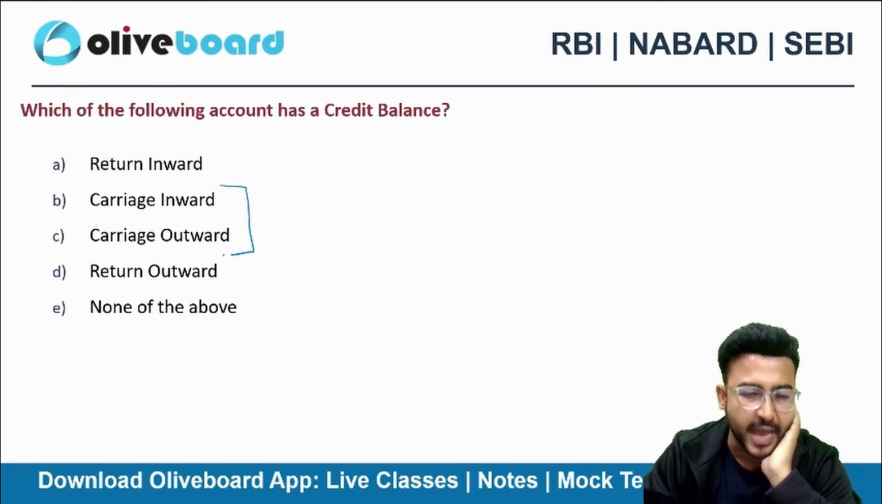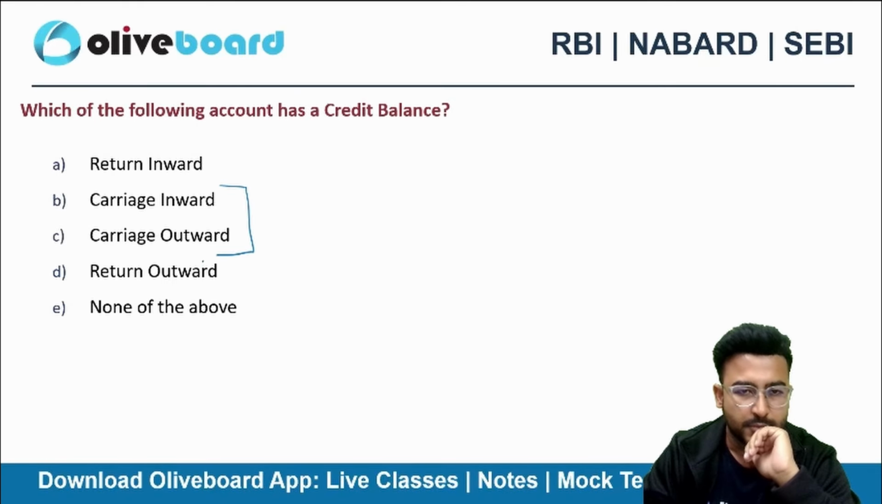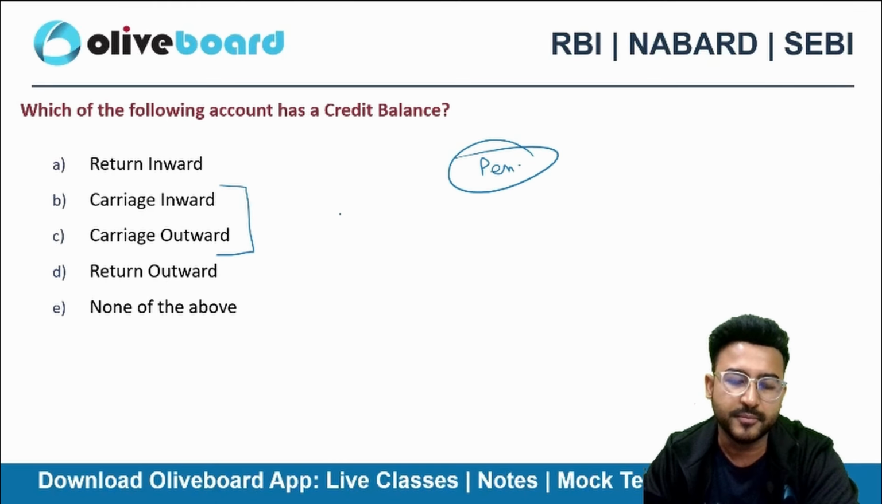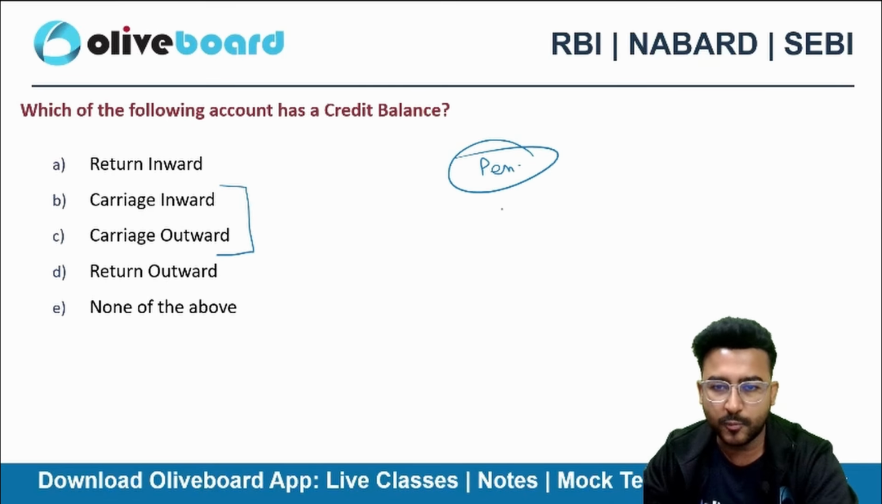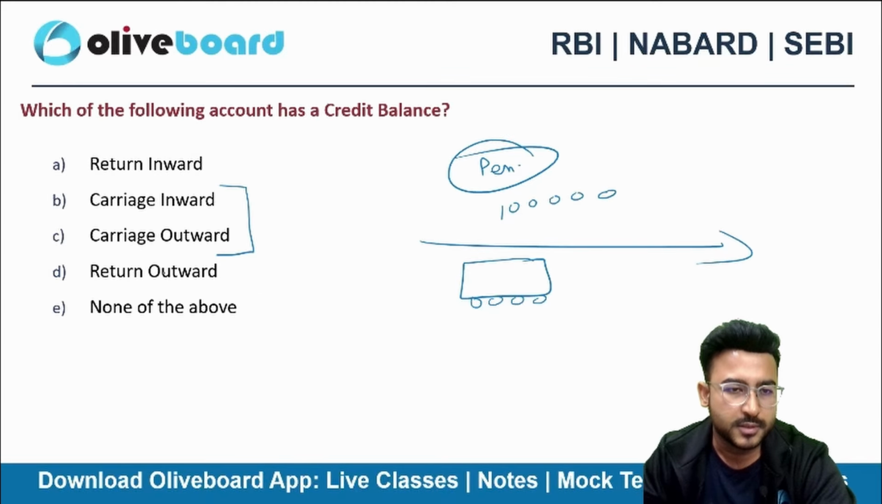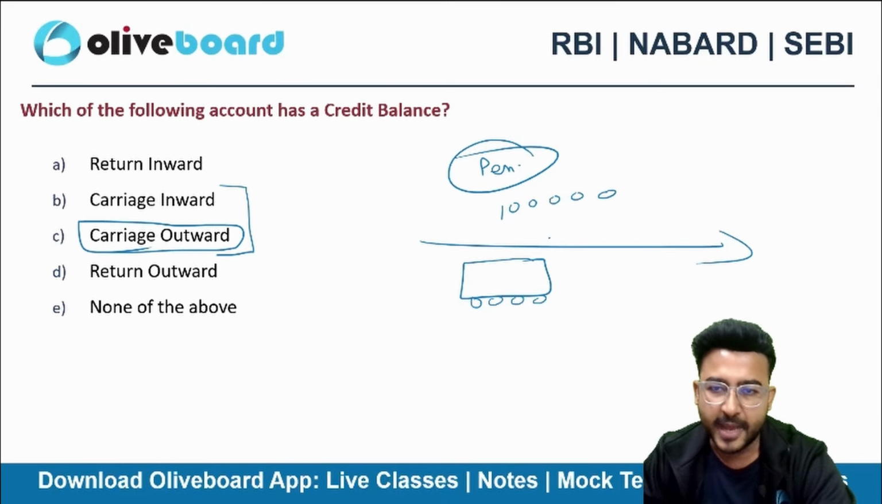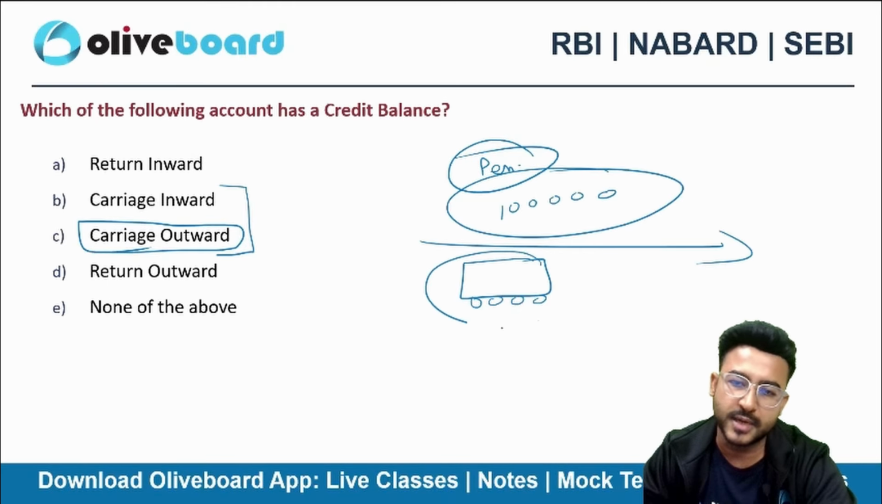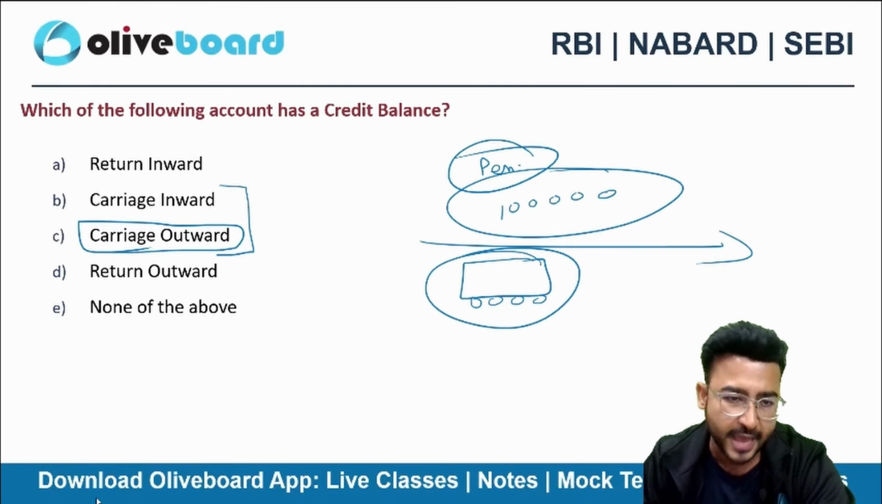Carriage inward, carriage outward. I sell pen, right? So Sumesh ordered 1 lakh pieces of pen. So I need a vehicle that will be transporting the pen. So carriage outward. I sold 1 lakh pen to Sumesh. I have to incur this transportation cost for that. That's what carriage outward is.